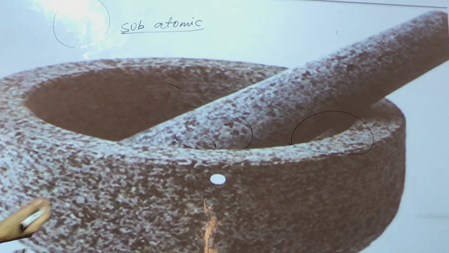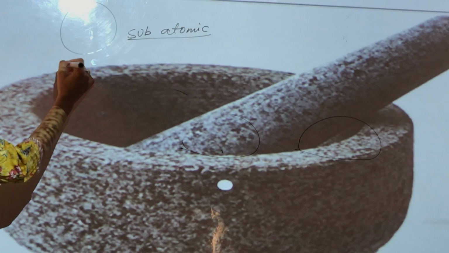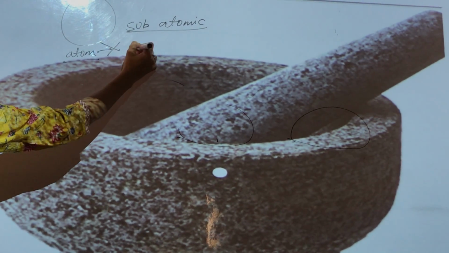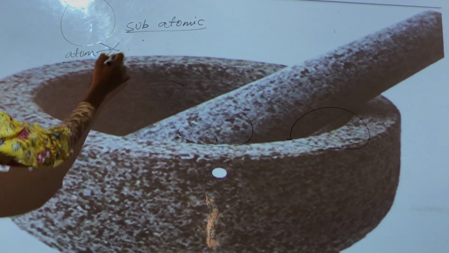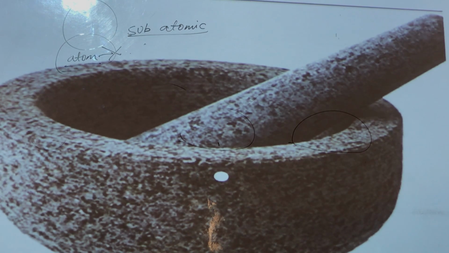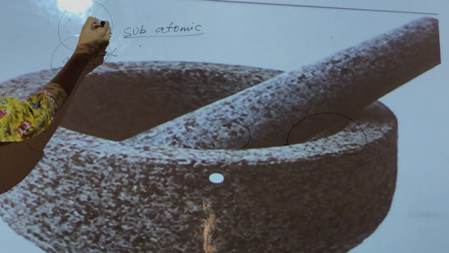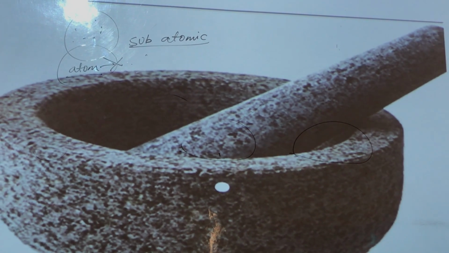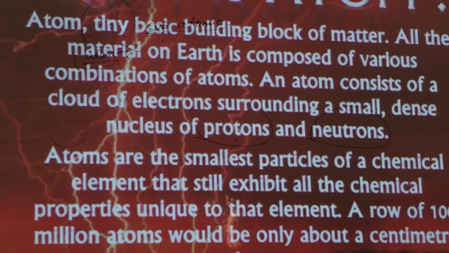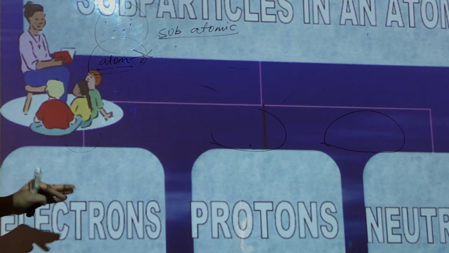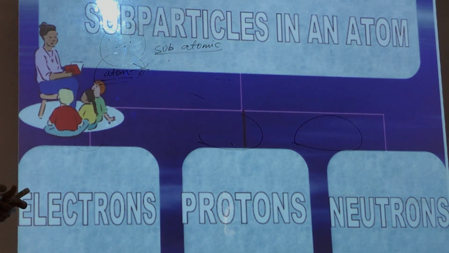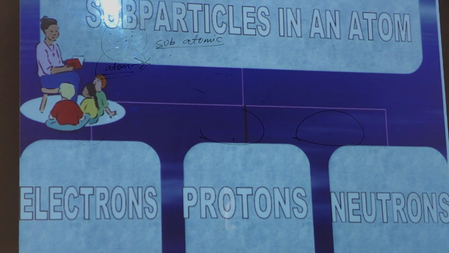Earlier it was believed that the atom is indivisible, that there is nothing inside the atom. But later on some scientists found various subatomic particles inside the atom. What are they? They are protons, neutrons and electrons. Before I go deeper here, I will conduct a simple experiment.